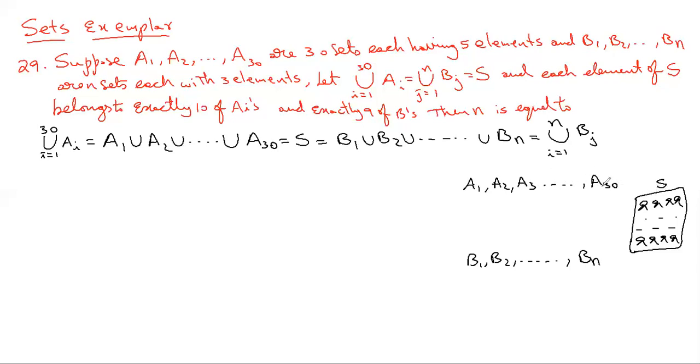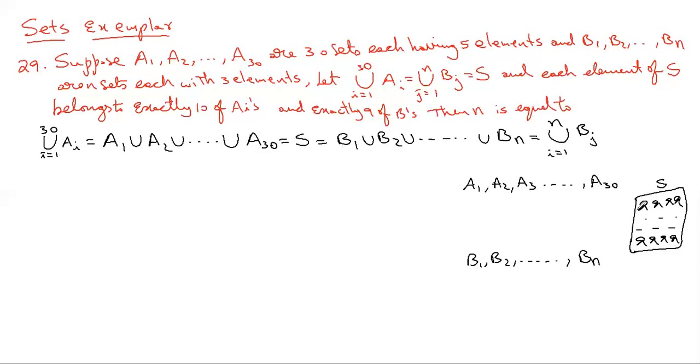It means there is no student who is left out without participating in the Ai's. Every student has participated in at least one of the Ai's. That's why the union of the Ai's becomes S.